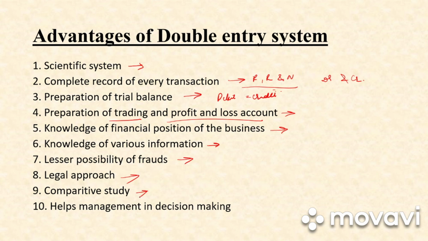Next, we have comparative study. Under this system, separate recording is made for each item of expenses and income. So under double entry system, expenses और income की हर entry की जाती है. तो इससे क्या होता है? At the end of the year, we know the financial position of the firm and we are able to know what are the expenses in a particular year and what are the incomes and how we can reduce the expenses in the next year so that we increase the profit. So comparison is possible in case of double entry system over the past few years.